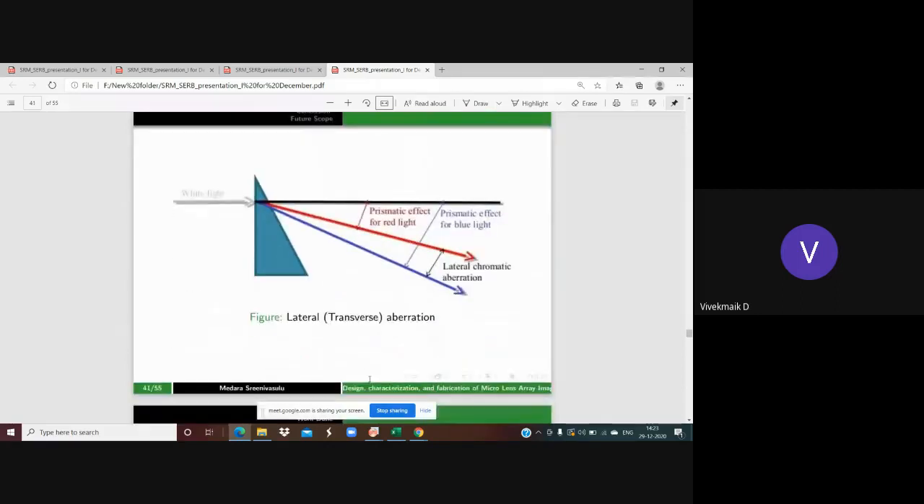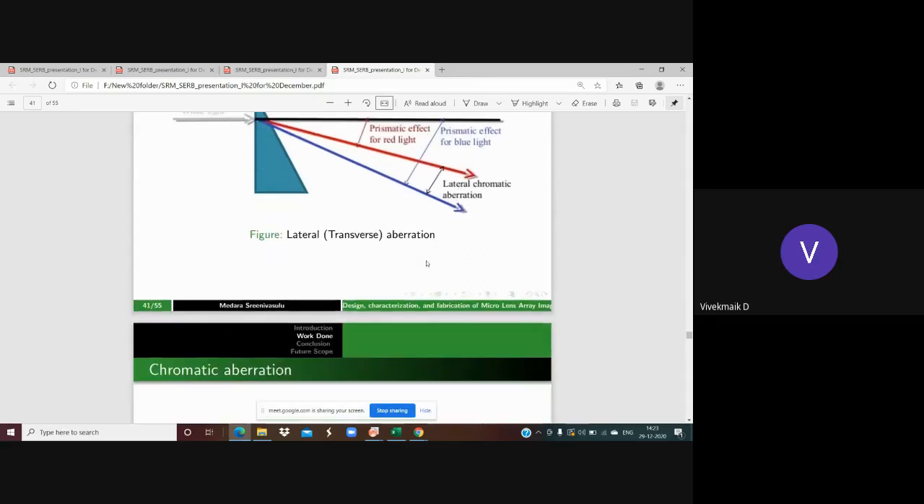If it happens because of the prismatic effect of light, then that's known as transverse aberration. That means when light passes through the prism, the red light is going to be less deviated compared with the blue light. The angle of deviation will be less for the red light, and the blue light will have a greater angle of deviation. That's known as prismatic effect. Because of that, the focus point is going to be shifted vertically.